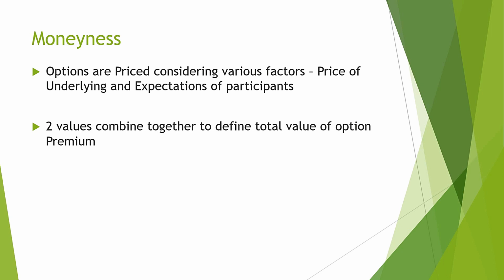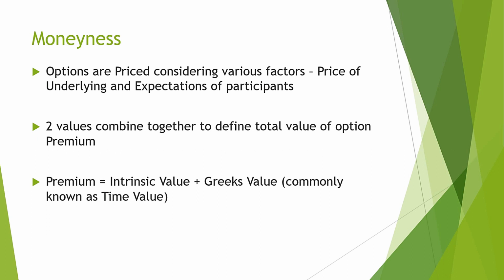And how is this higher premium determined? The premium of an option is determined from intrinsic value and extrinsic value. Extrinsic value is also known as time value, but in reality it is time value and volatility value. Many consider extrinsic value purely as time value and trade for theta decay, but it is a fallacy. We will go into details of what is intrinsic value and what is extrinsic value.